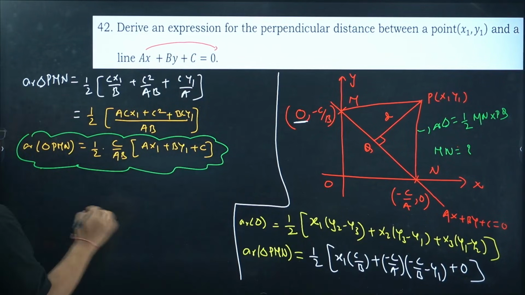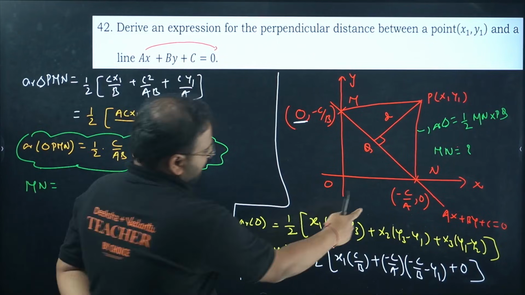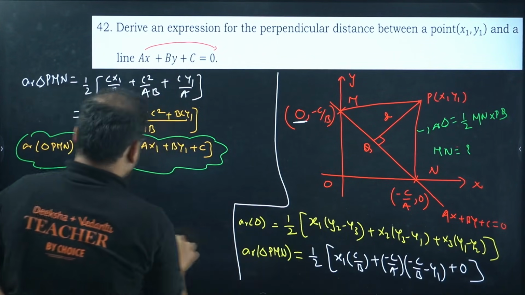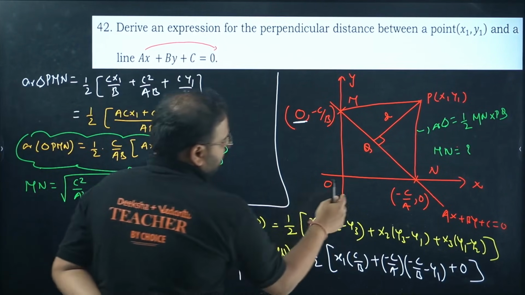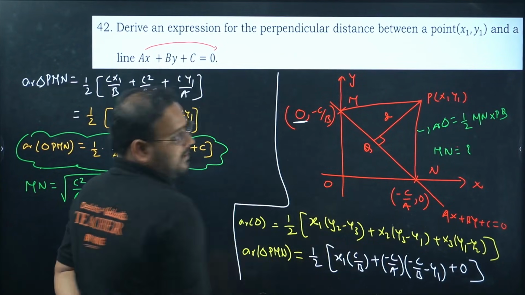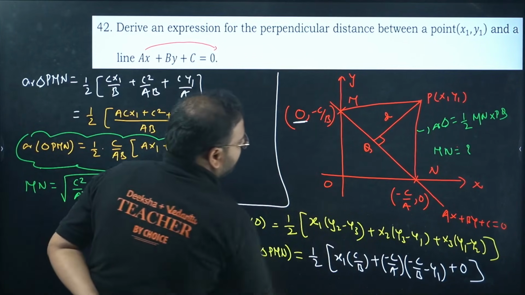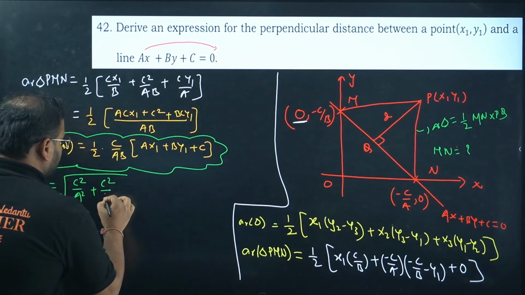How do you find it? The distance formula. We get here c square by a square plus, if you take the difference of these two, 0 minus (minus c by a), simply c by a, squared, it's c square by a square. In the same fashion over here you're going to get minus c by b the whole square, so c square by b square.